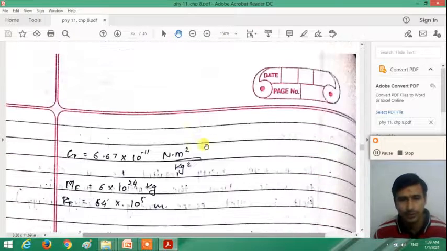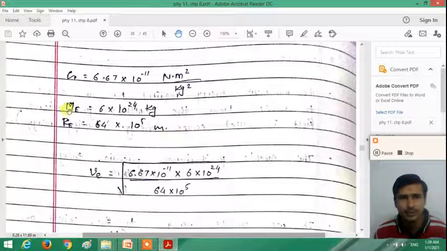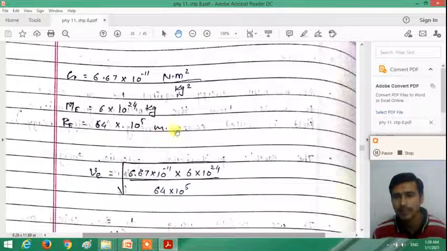So let us put the values. Capital G is equal to 6.67 × 10^-11 N m²/kg². Me, the mass of the earth, is 6 × 10^24 kg, right? Re, the radius of the earth, is 6400 kilometer, that means 64 × 10^5 meter.